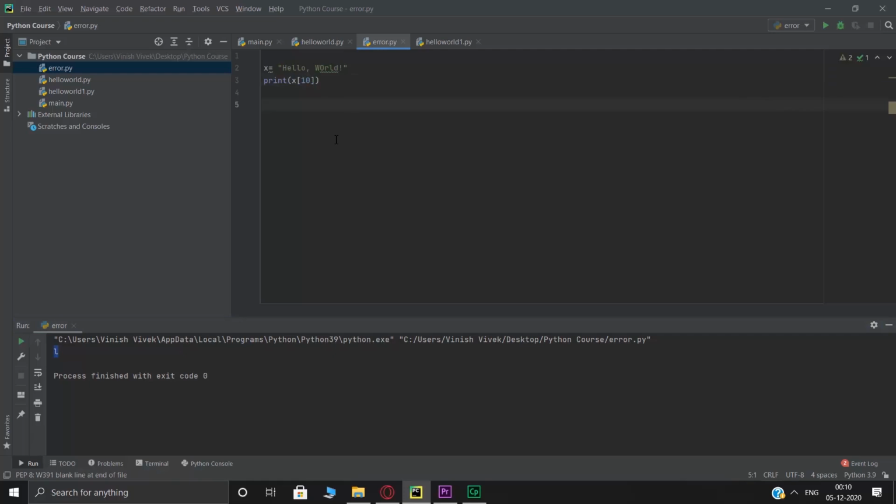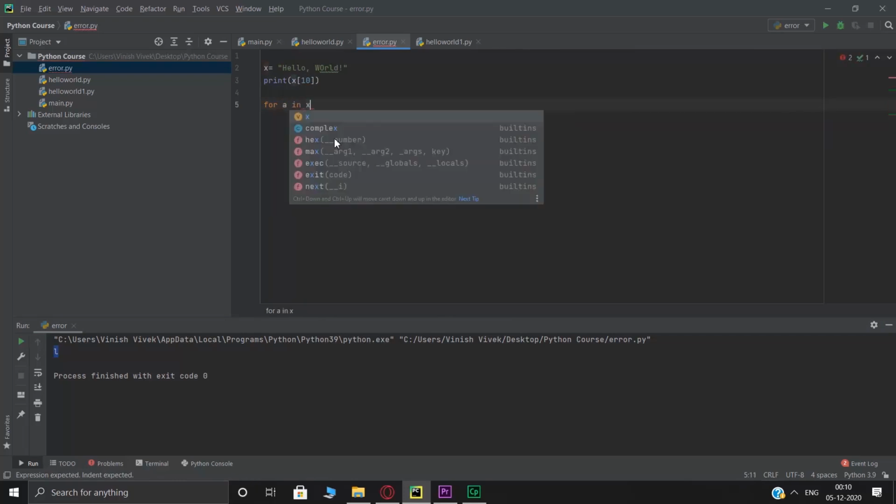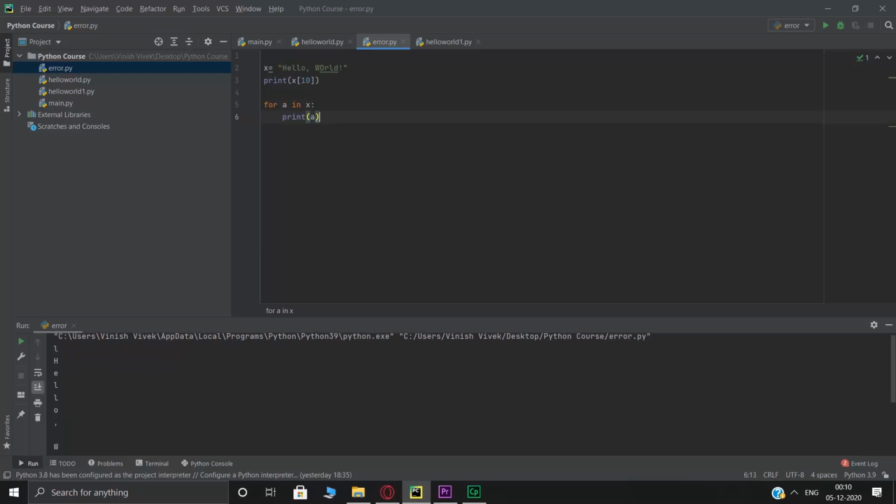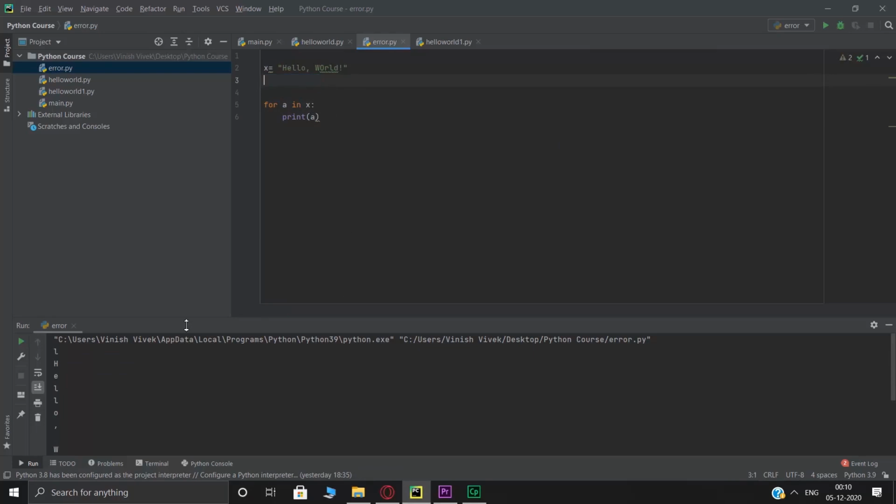Similarly, you can also loop through a string. You'll be seeing looping later on, but just try to understand what I mean to say. Or let's say for a in x, which is our hello world, print a. So as you can see over here, now I'll remove this and let's do it again.